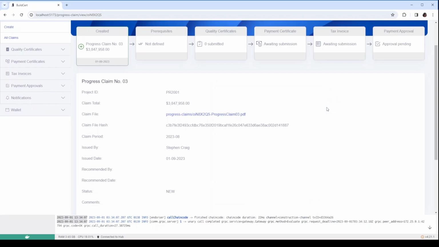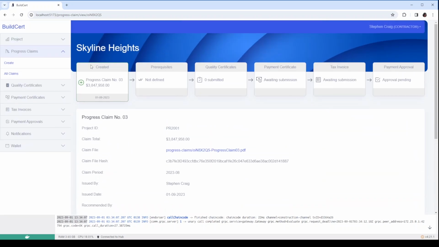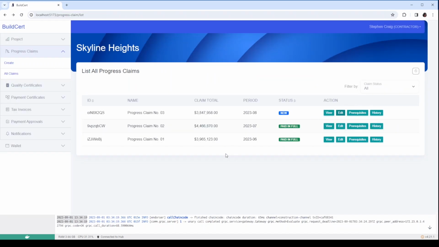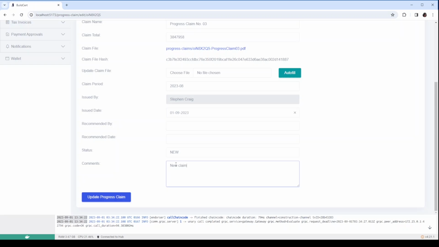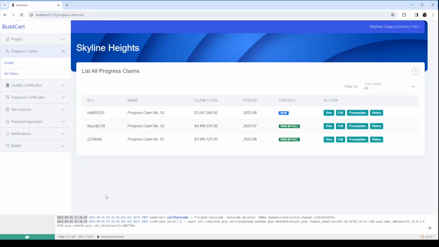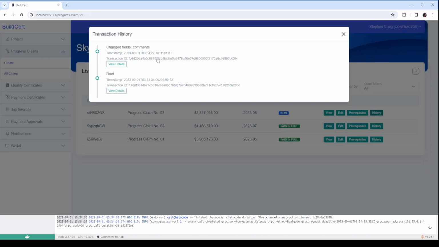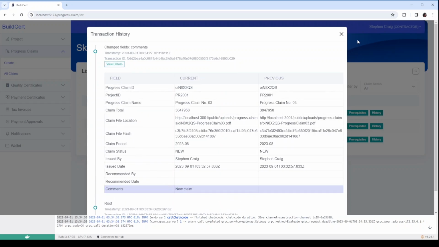The details of a progress claim can be viewed on the progress claim dashboard, along with a summary of all the data related to the progress claim. The dashboard also displays a timeline of activities related to the progress claim. When a transaction is submitted, the border of the relevant box in the timeline turns green and displays data along with the transaction date. The contractor can edit the progress claim data if necessary. The edit history of the records can be viewed as separate transactions in the blockchain.